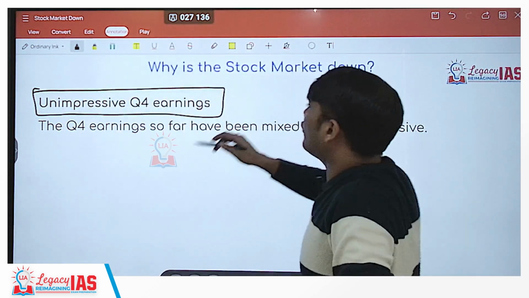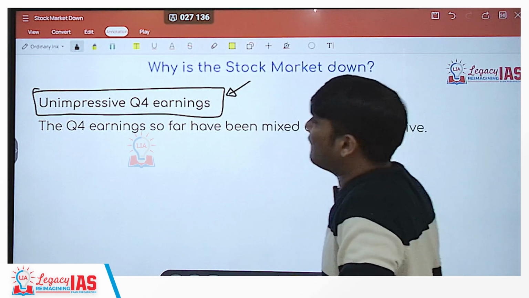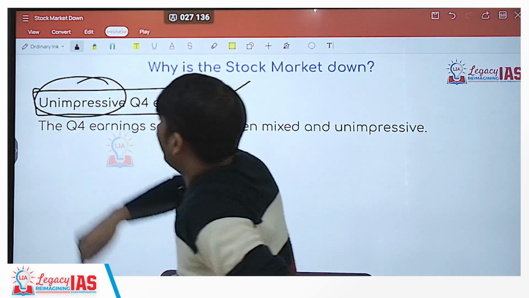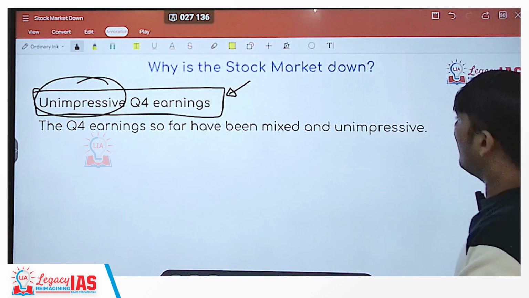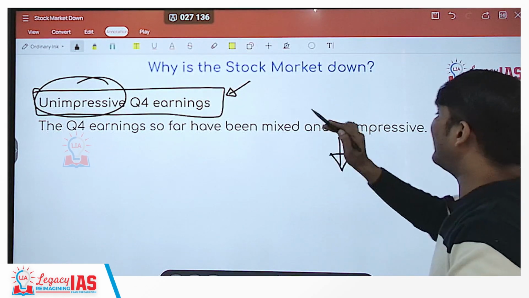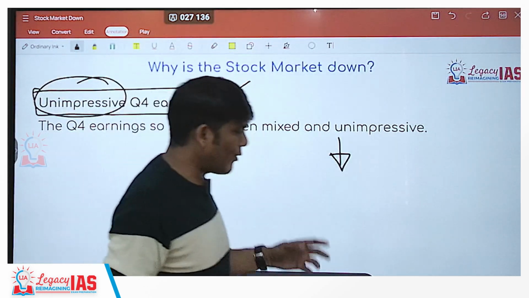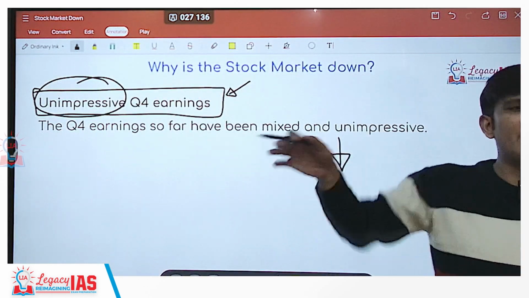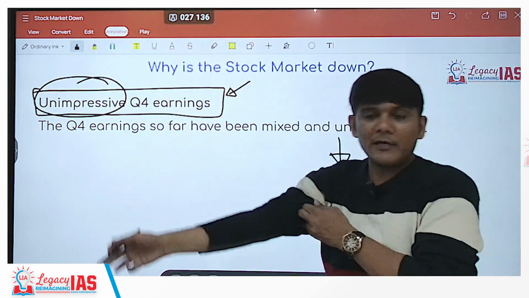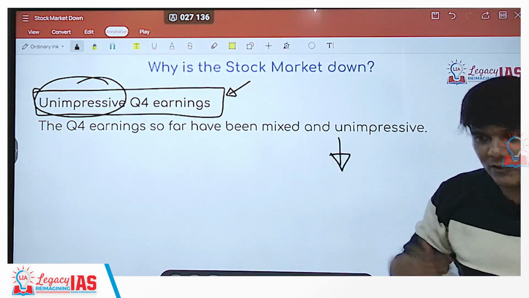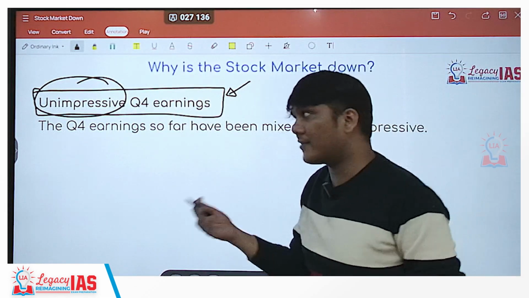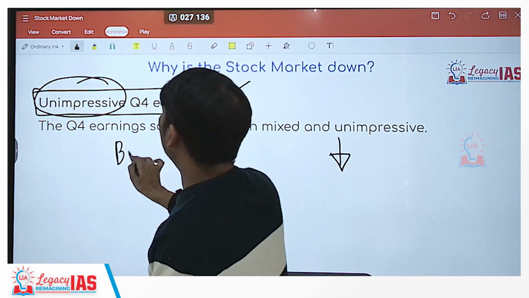So in India also, the Q4 for the companies has been very unimpressive. And if the companies do not do well, what will happen? The stocks of that company are bound to go down. For example, if L&T bags too many projects, the stock will go up. But if L&T has not bagged a lot of projects, the stock's price may go down, right? That's how it works. So it is a very basic reason.